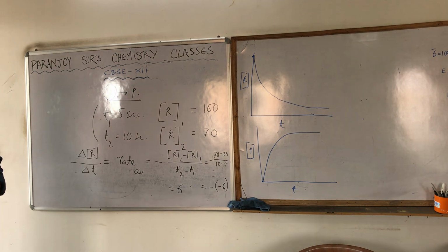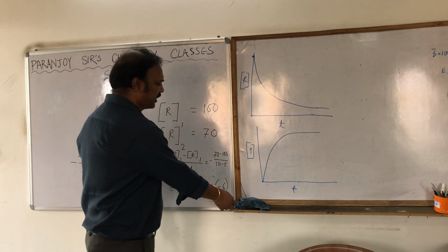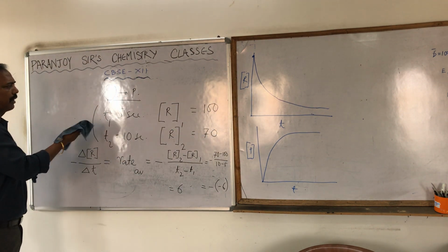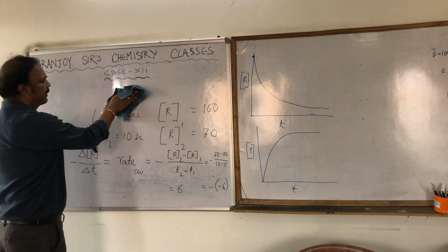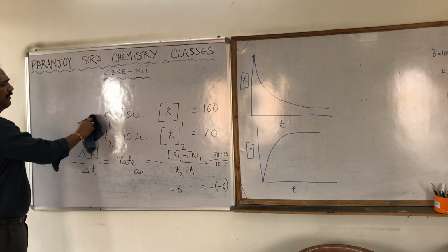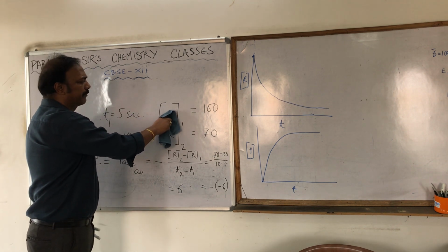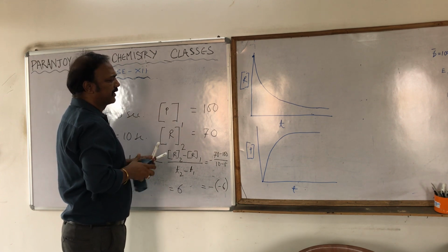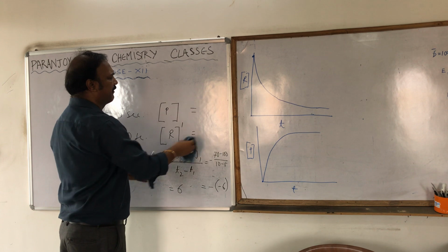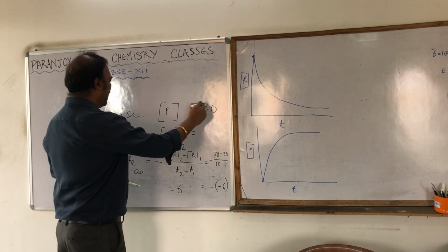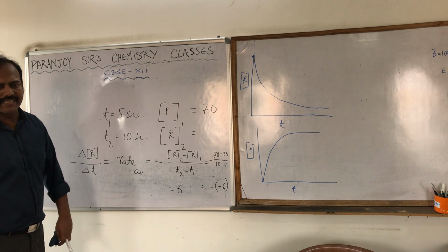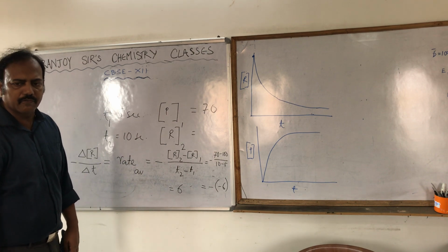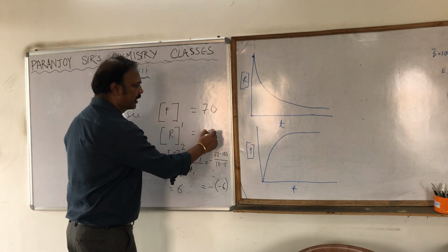Now the same rate, if we want to express in terms of product, I will come back to the graphs. That is why I'm not rubbing the graphs, so I'm writing over here only. Suppose after T1 equal to 5 seconds, the concentration of the product is P1 equal to 70. At T2 equal to 10 seconds, the product's concentration will increase because more product will be formed. Let the concentration of the product be 100.